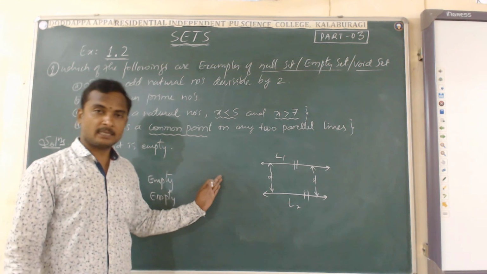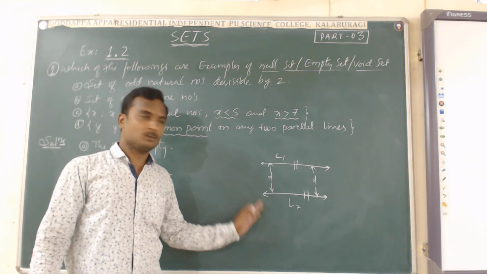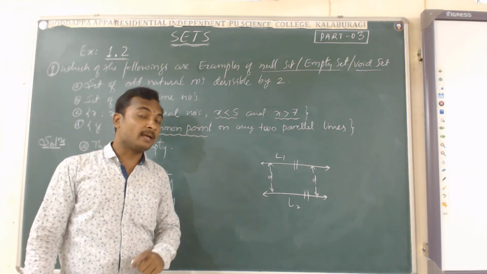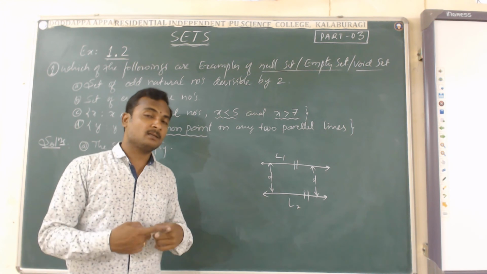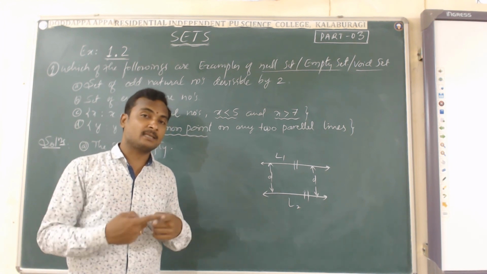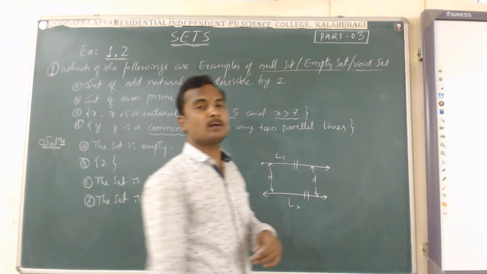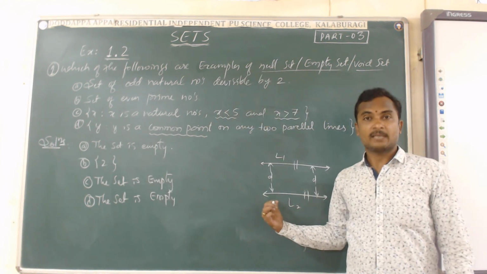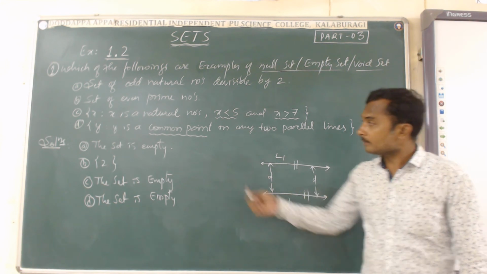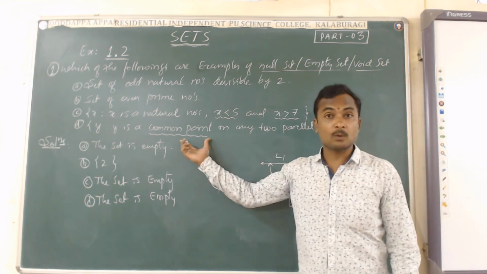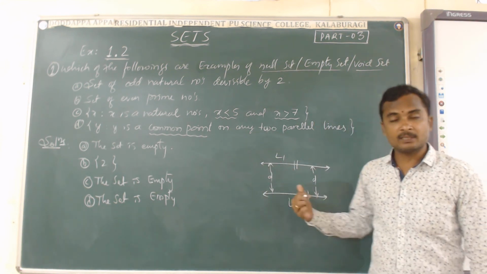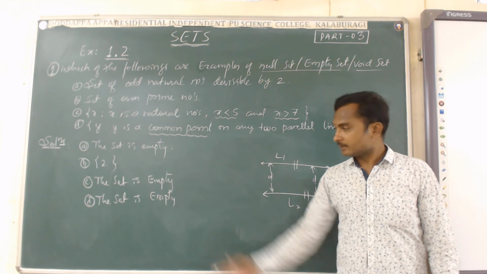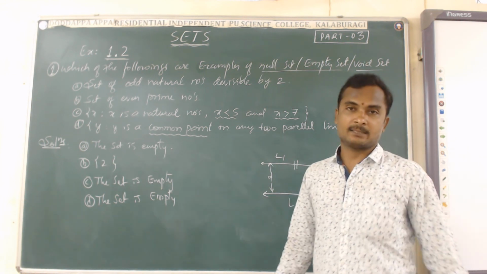The distance d between line L1 and line L2 is the same everywhere. Then why would the two lines touch or intersect each other? Definitely they will not. It means there is no common point between the parallel lines. Therefore, the answer is empty set.